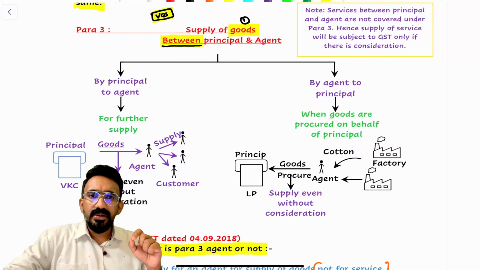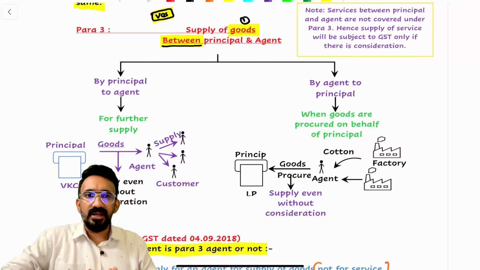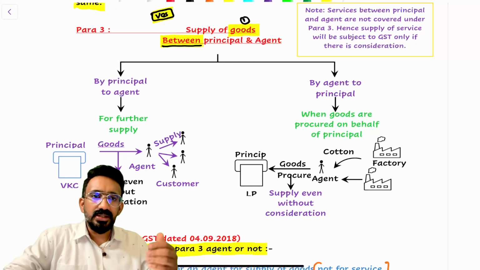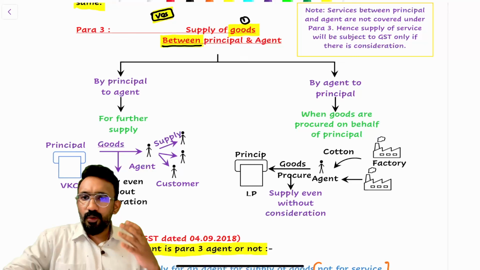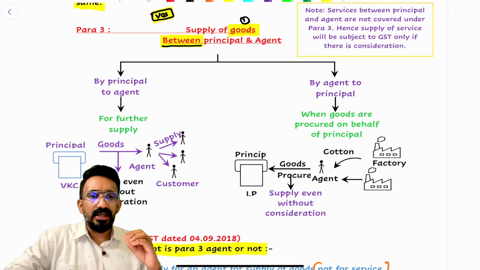Now the valuation of these transactions would also come under valuation rules, because there is no transaction value that I can derive. Why? There is no money being paid. There is no price paid or payable here, but I still need to pay GST, so I will go to valuation rules only for this. In Schedule 1, there are 4 paras, or we can say there are 4 activities which are considered to be a supply without consideration under Schedule 1.